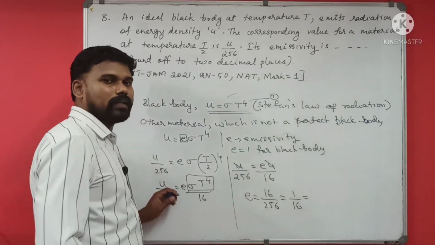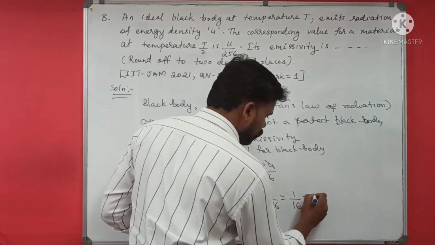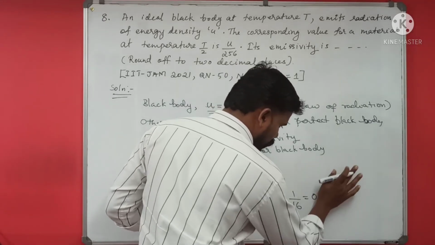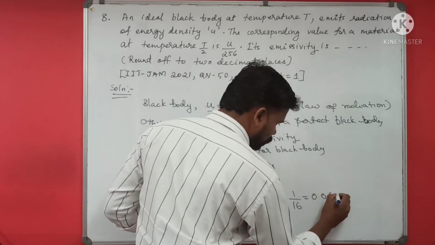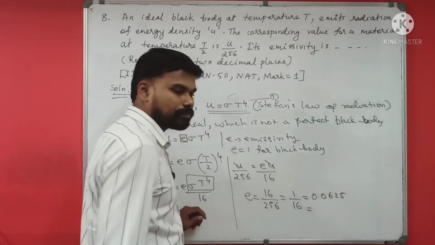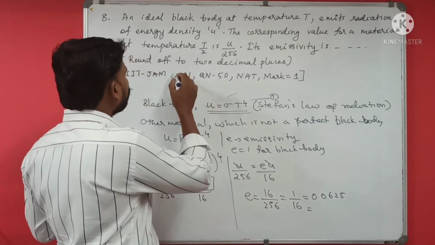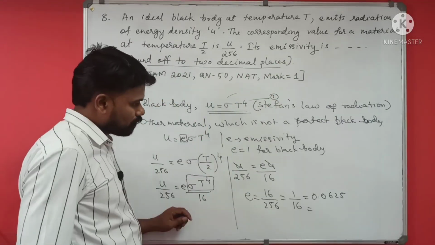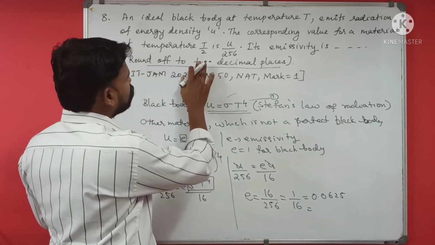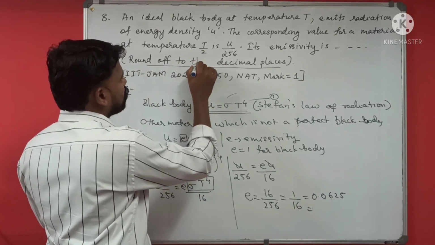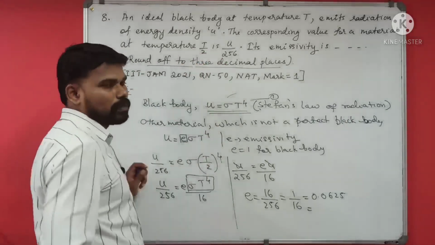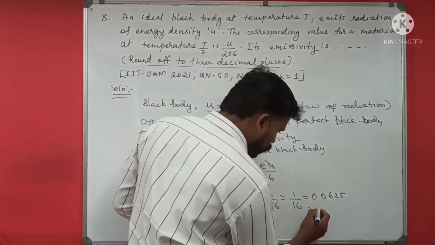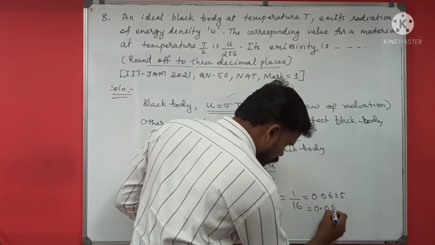If you divide this value, you will get 0.0625. Now we have to round off the answer to decimal places. Actually it is not 2 in the question, it is 3 decimal places. So you have to round off it as 0.062.